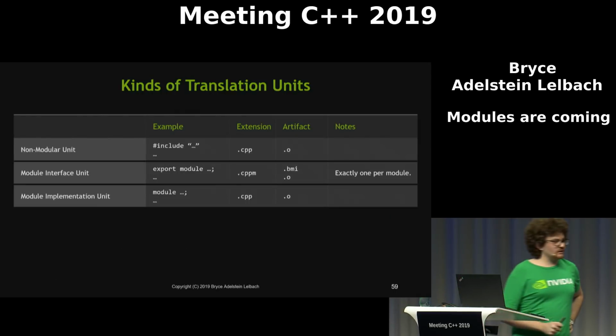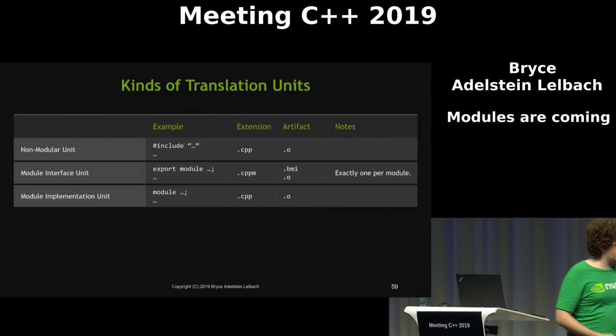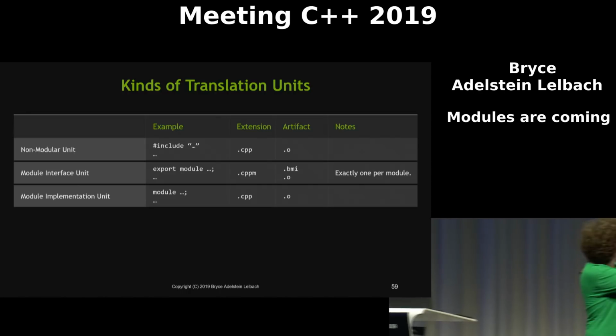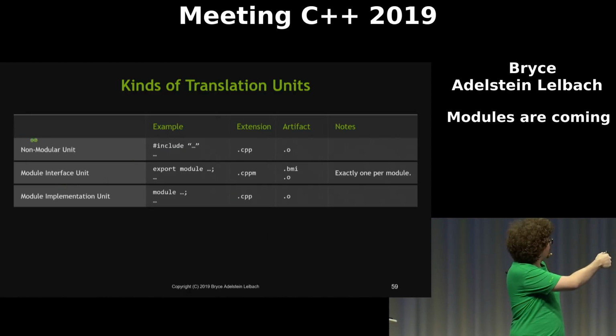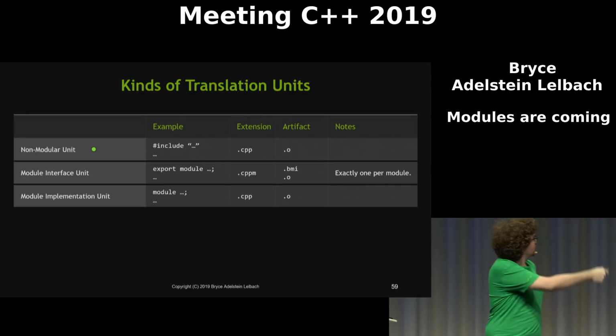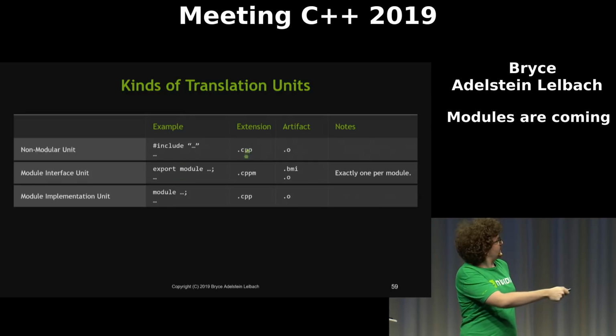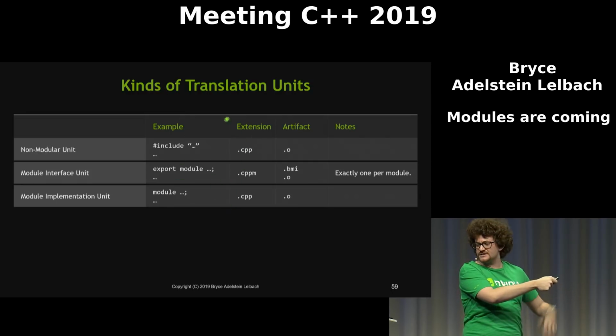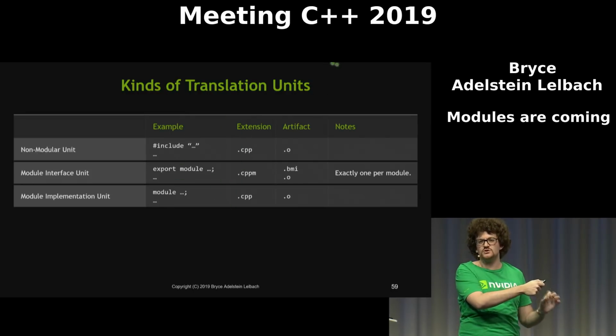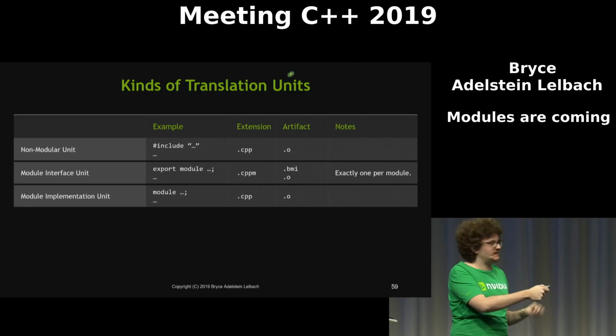There are some dependencies here. All right, so let's take a look at our kinds of translation units table. The last time we saw this, we just had non-modular units here. Now we have added module interface units, which are the ones that have an export module declaration at the front. And they've got the extension .cppm, or there's some other extensions in use. The point is they usually have an extension that's not .cpp.